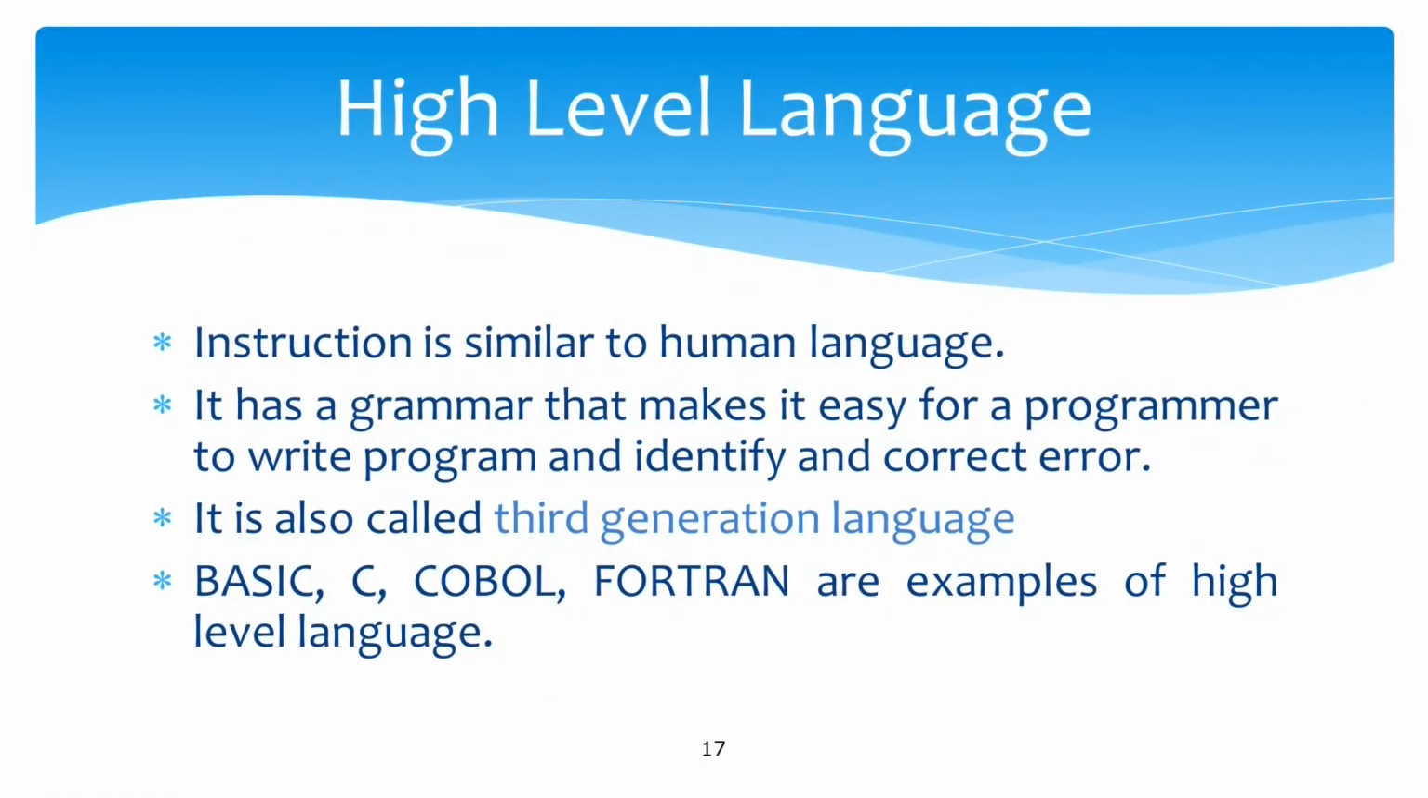The next is a high level language. Here, instruction is similar to human language. It has a grammar that makes it easy for a programmer to write programs and identify and correct errors. It is also called third generation language. First is machine, second is assembly, and third is high level language. Examples of high level language are BASIC, that is Beginner's All-purpose Symbolic Instruction Code, C language, COBOL and Fortran. All these are examples of high level language.